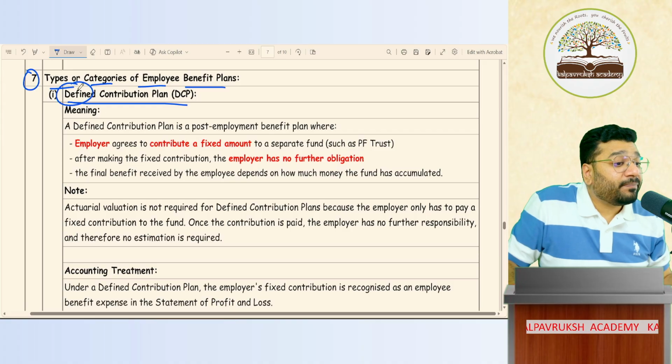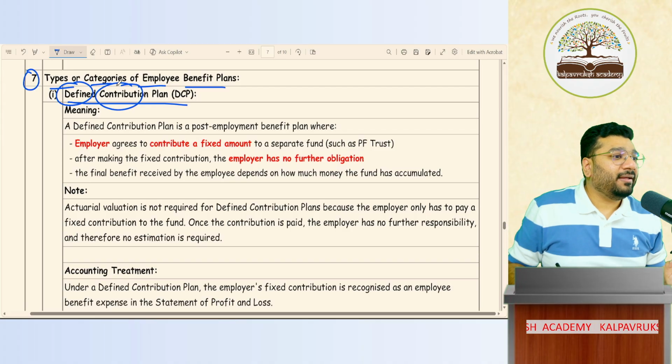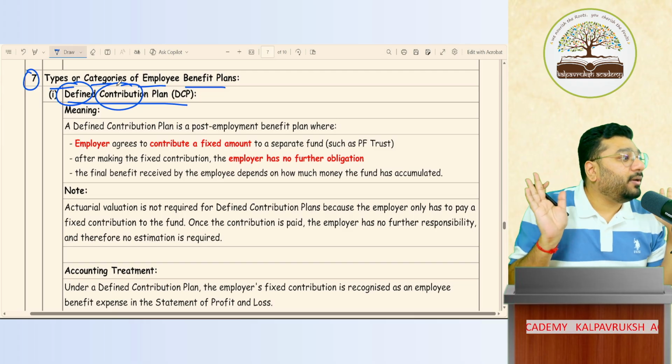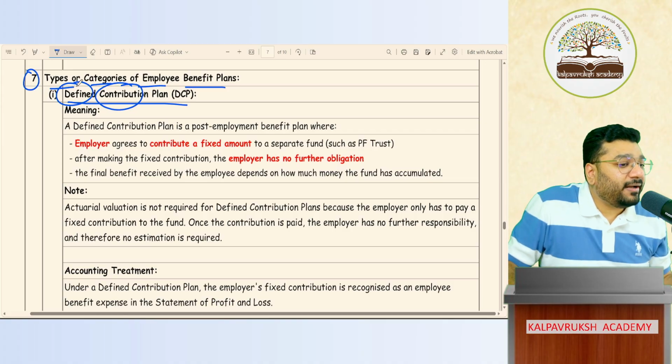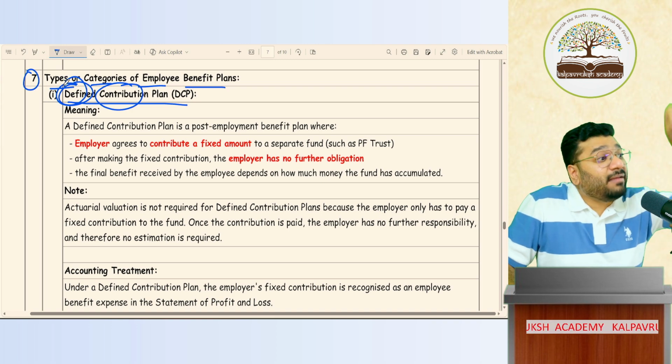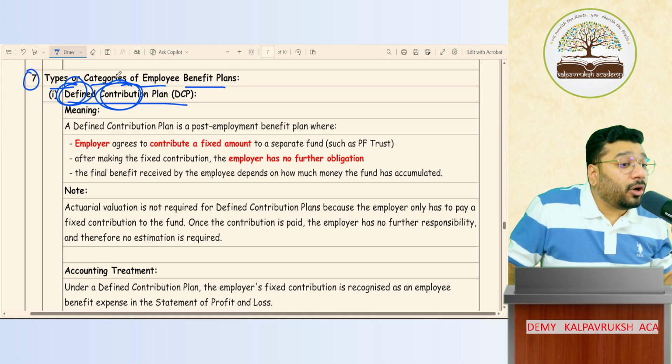Why are they saying defined? Because what I'm going to contribute is agreed between employer and employee. Where is it agreed? In the contract, either orally or in writing. Which means what is agreed is defined. What is defined? That I'm going to contribute some money every month is agreed. So such kind of a plan is called defined contribution plan.